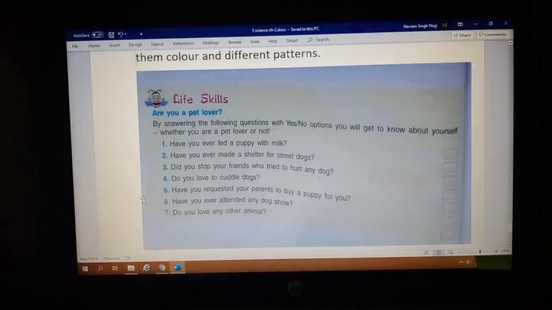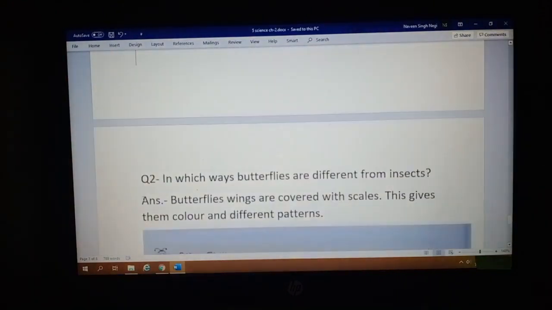Now question number 2, in which ways are butterflies different from other insects? Its answer is, butterflies' wings are covered with scales, and this gives them color and different patterns. These scales are not present in other insects' wings.